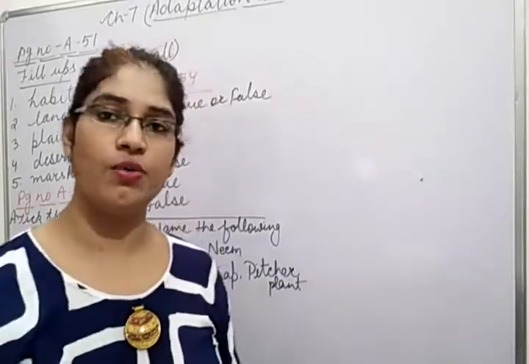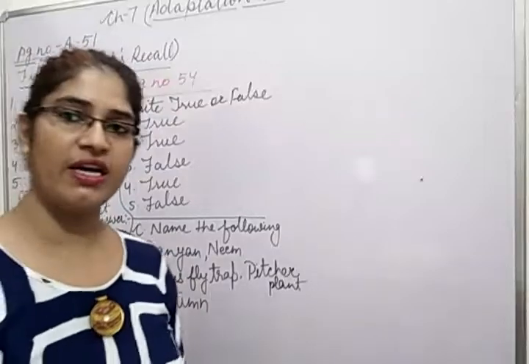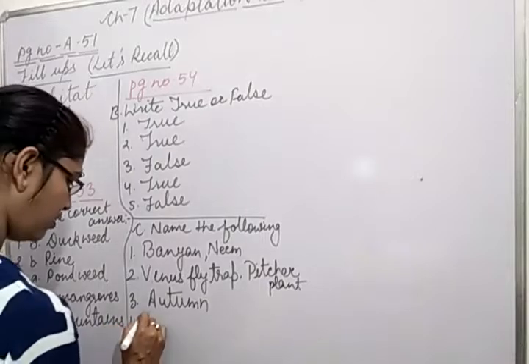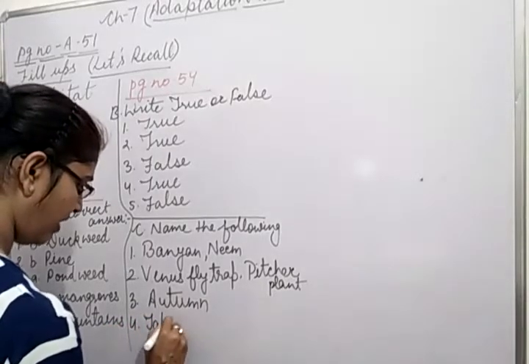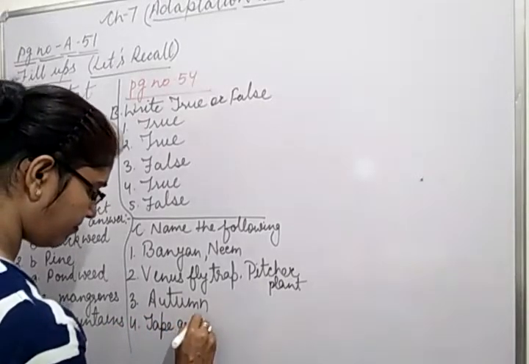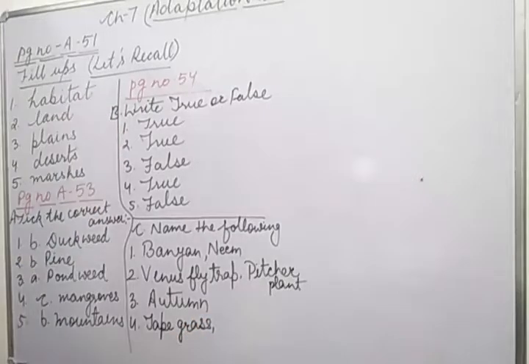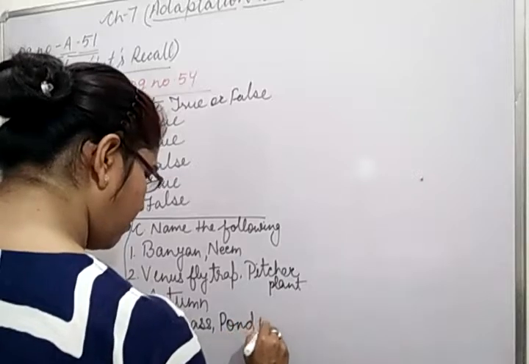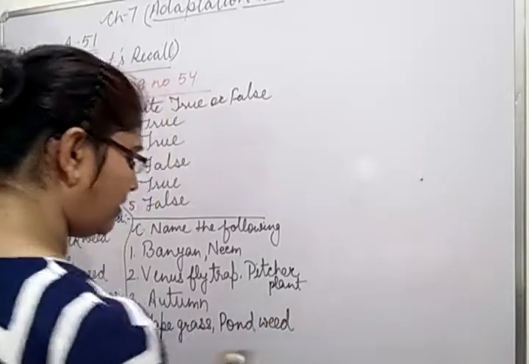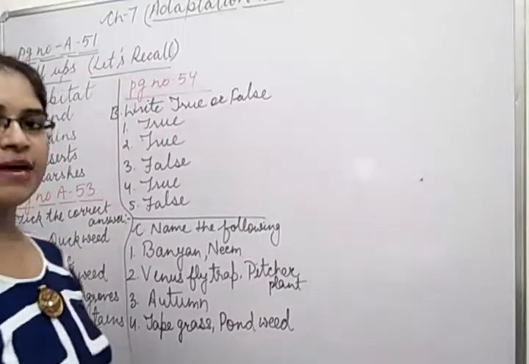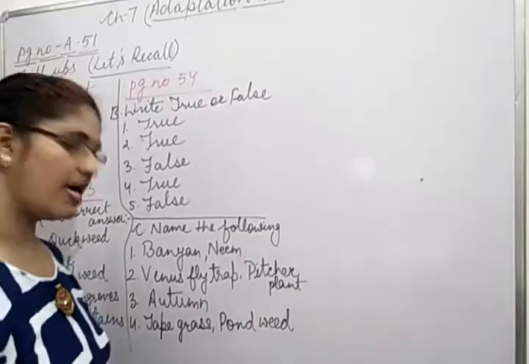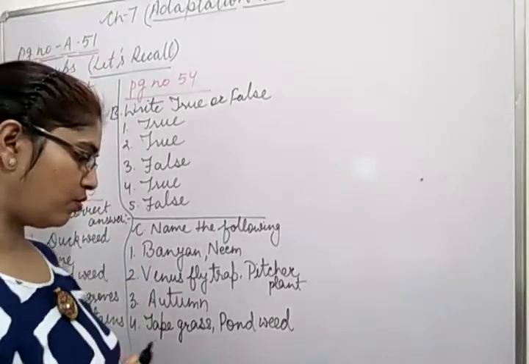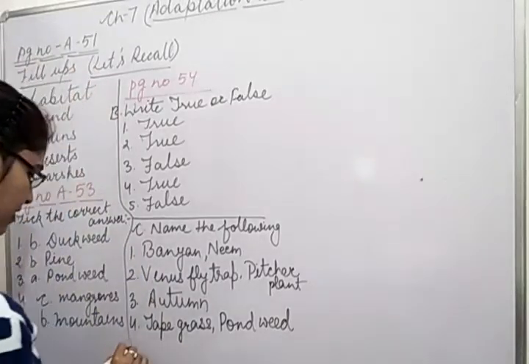Next question, two examples of underwater plants. Plants that grow underwater, and that is the example of aquatic plants. So which plants are growing underwater, children? Yes, you have to write down tape grass and you have to write down the pondweed. And children, you have to learn it carefully. Pondweed is an example of underwater plant and duckweed is an example of floating plant.